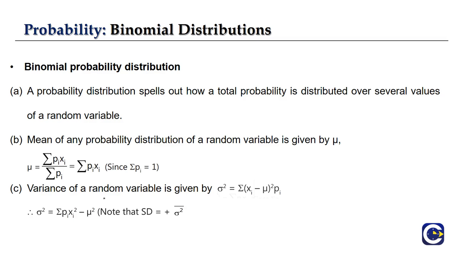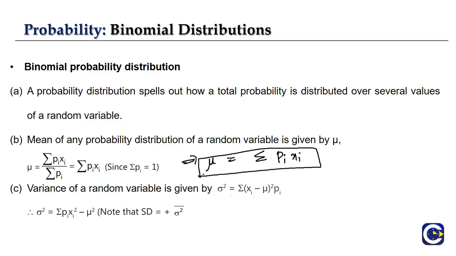But the sum of all the probabilities in the given distribution is always equal to 1, so the mean mu is equal to sigma pi xi.